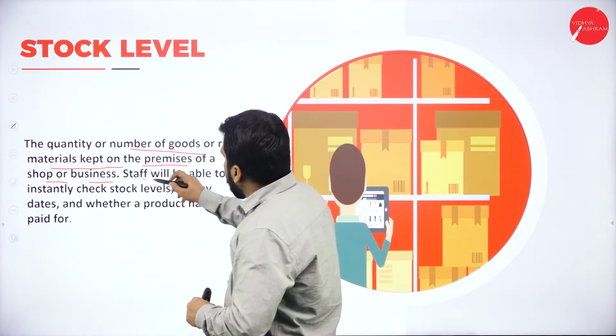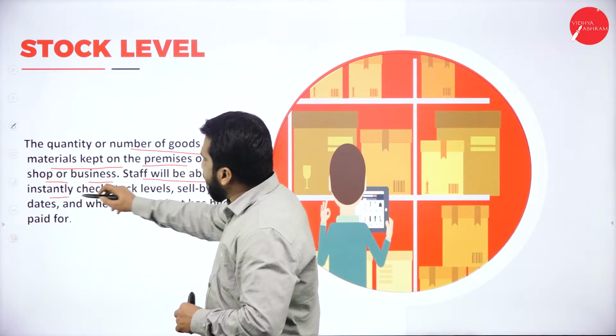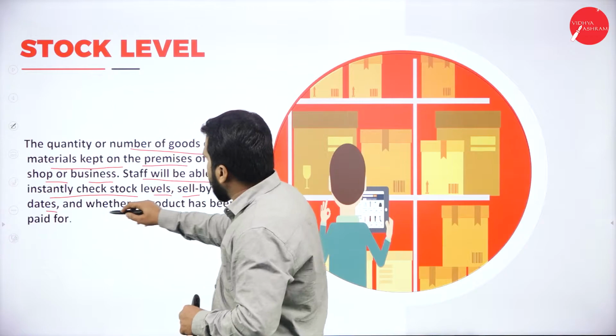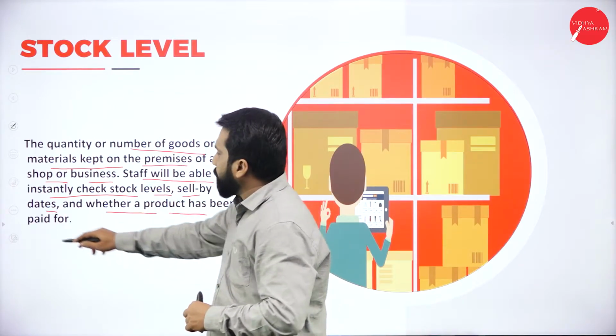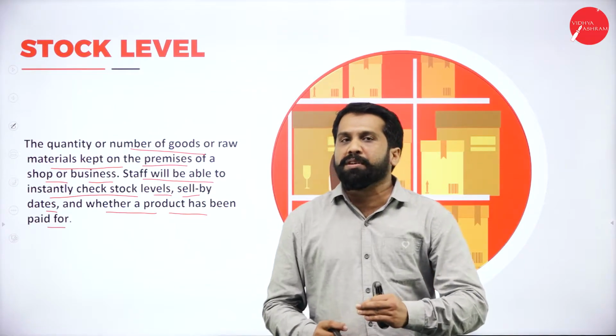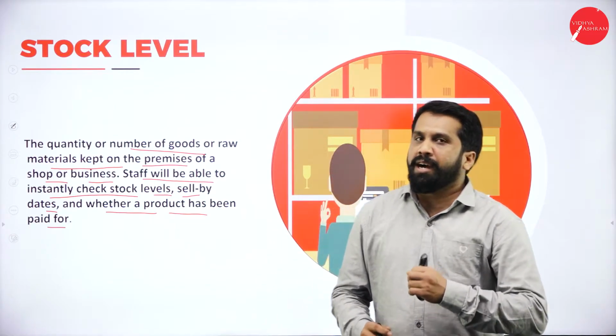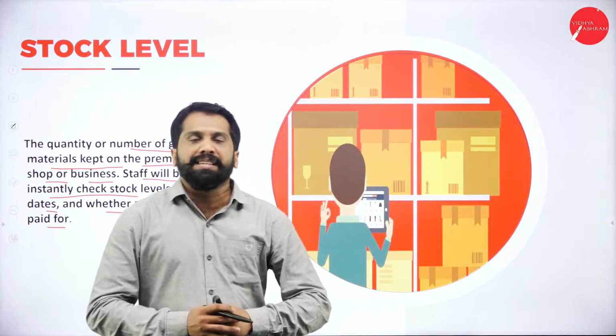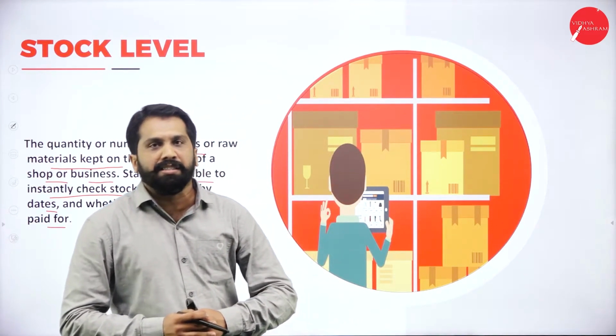Now, staff will be able to instantly check stock level, sell by dates and whether a product has been paid for. Now, one person should be there. He must be called a stock manager or a stock in charge. What is his duty? His duty is very simple.